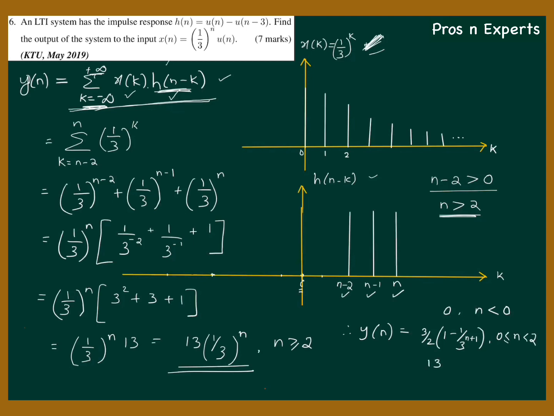And the last case is 13 into 1 by 3 to the power n where n greater than or equal to 2. No other condition arises here because while we further increase n or shift h of n minus k to the positive, this condition never changes. Still n is greater than 0 and n minus 2 is also greater than 0. There are no changes in the limits. Okay, so this is the final answer.